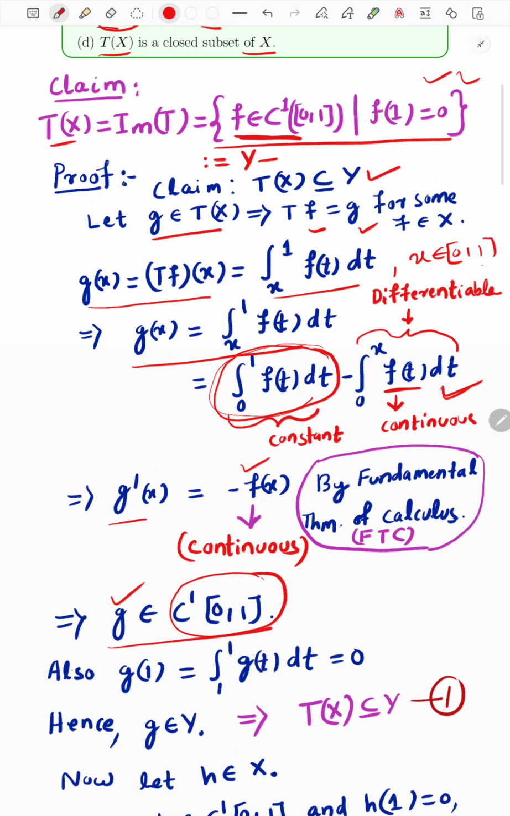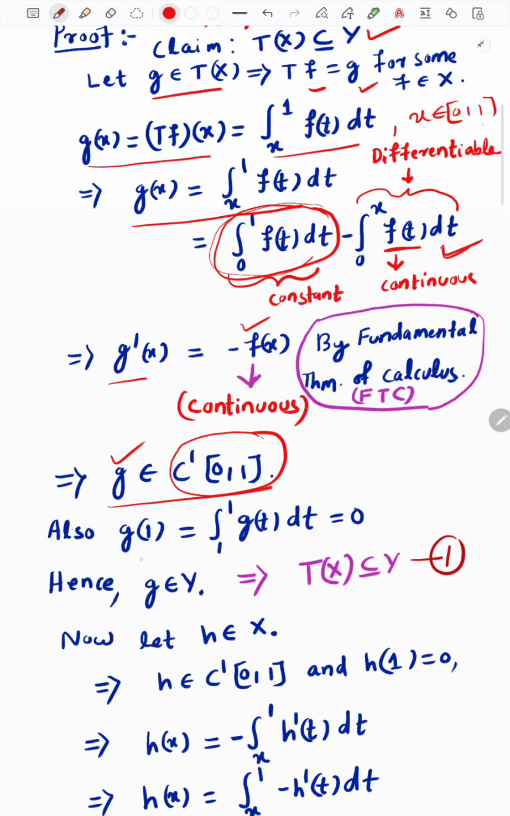But we also have to show that g of 1 is equal to 0. It is coming directly: if you put g of 1 in this expression, it gives the integral from 1 to 1 of f of t dt. Here it was mistakenly written g of t; it is f of t dt, so it is equal to 0, therefore g of 1 is equal to 0.